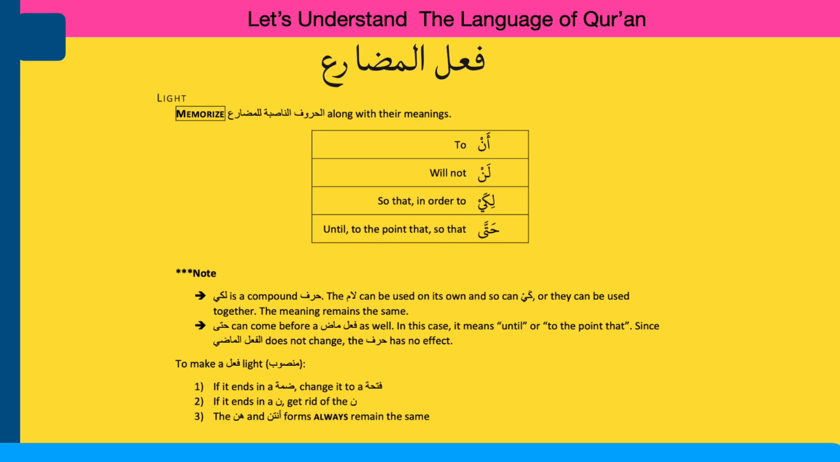Memorize the chart: an, to; lan, will not; likai, so that, in order to; hatta, until, to the point or so that. Memorize these huruf an-nasiba lil mudare along with their meanings. Likai is a compound harf. The lam can be used on its own and so can kai, or they can be used together. The meaning remains the same. Hatta can come before fail madi as well. In this case, it means until or to the point that. Since al-fail al-madi does not change, the harf has no effect.